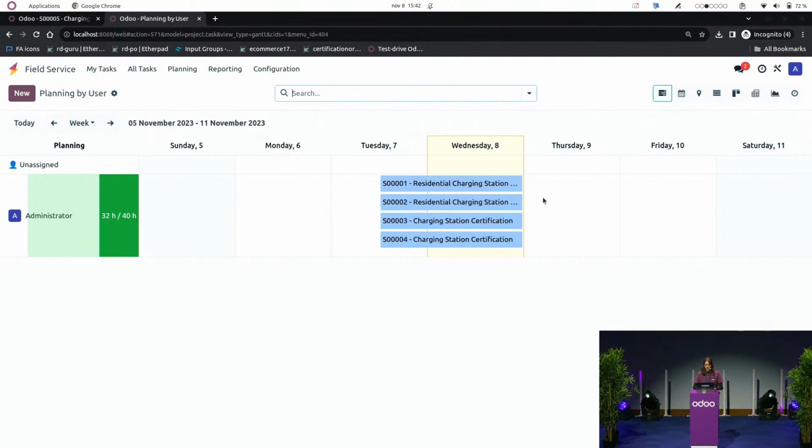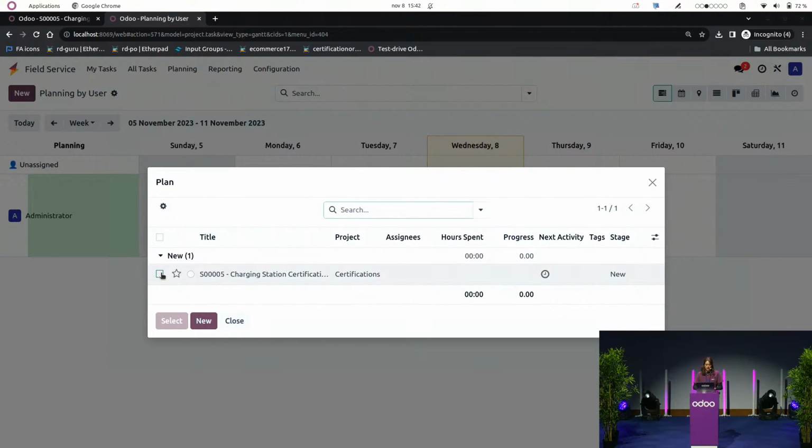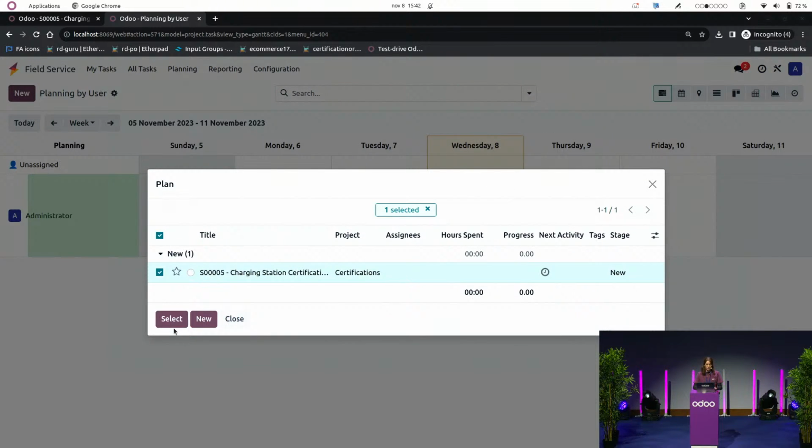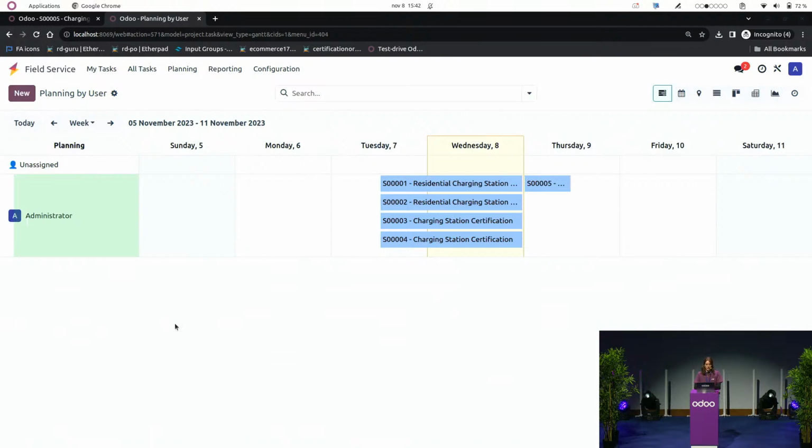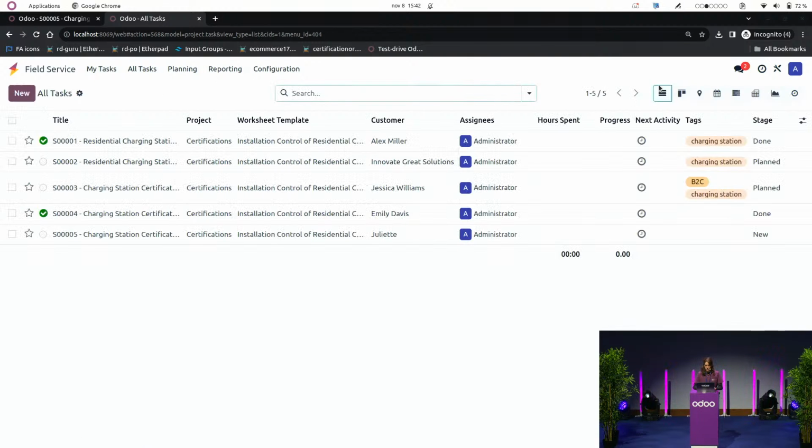So that's pretty easy. I just have to click on a day to select the task that was just created in my pipeline, and it will be assigned to myself. Nice. I'm going to show you a different view. So I'm going to go into all tasks and select the map view just right here.